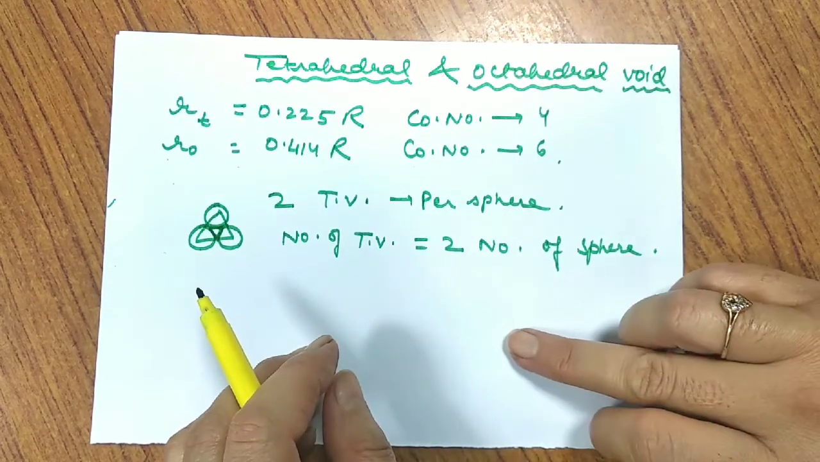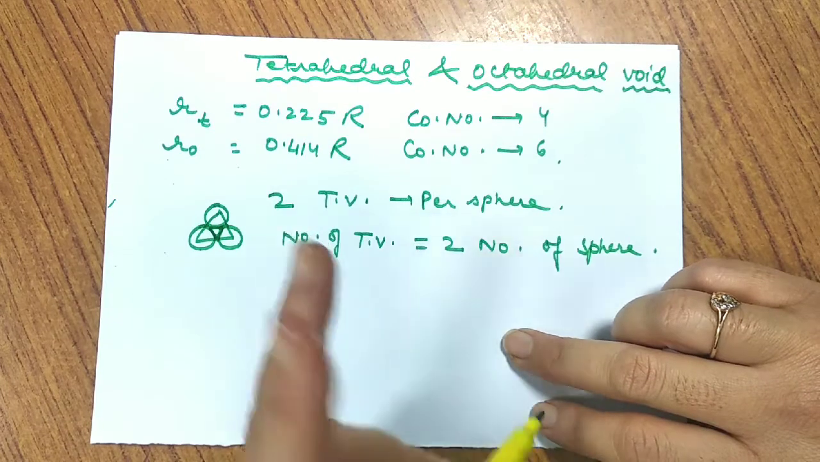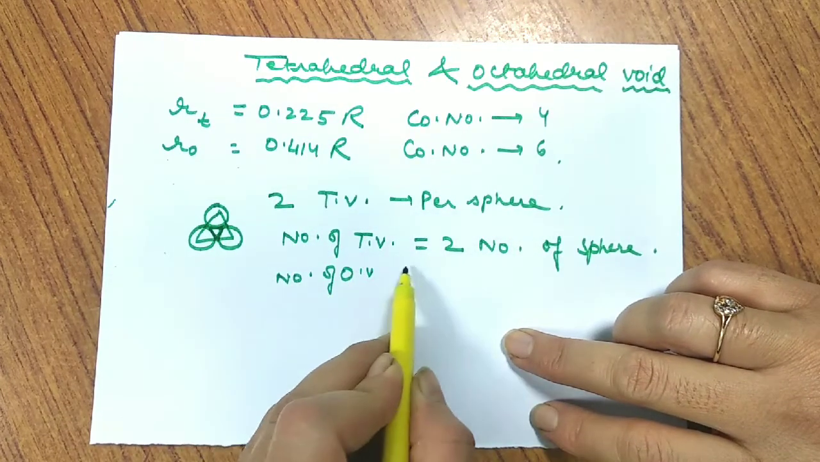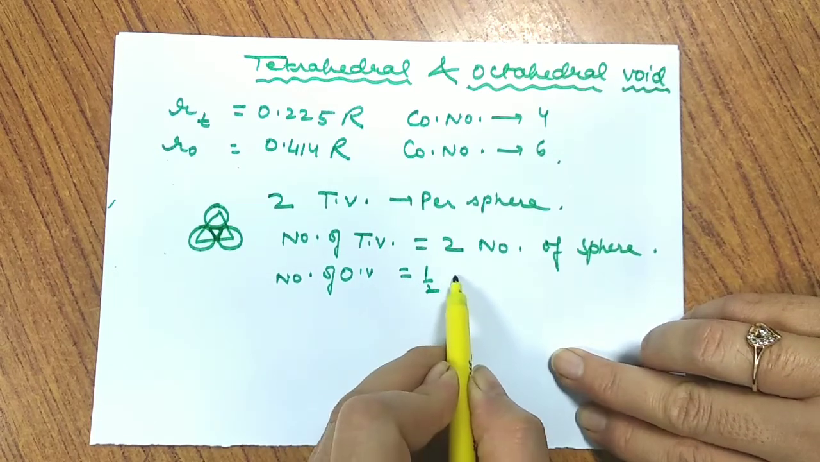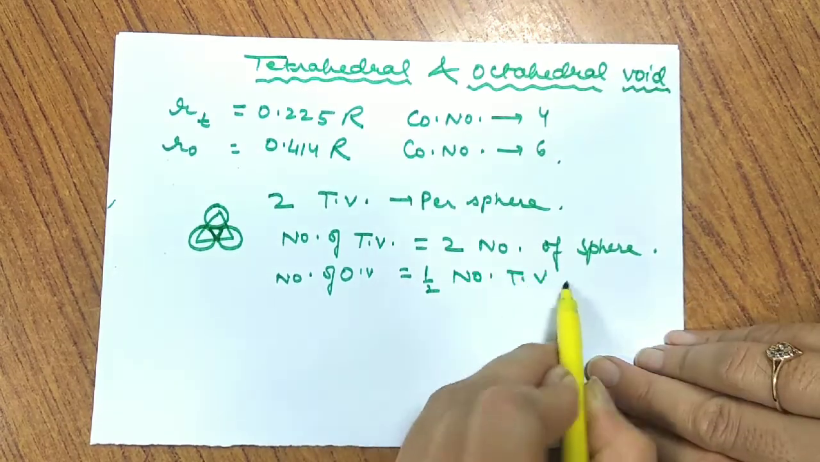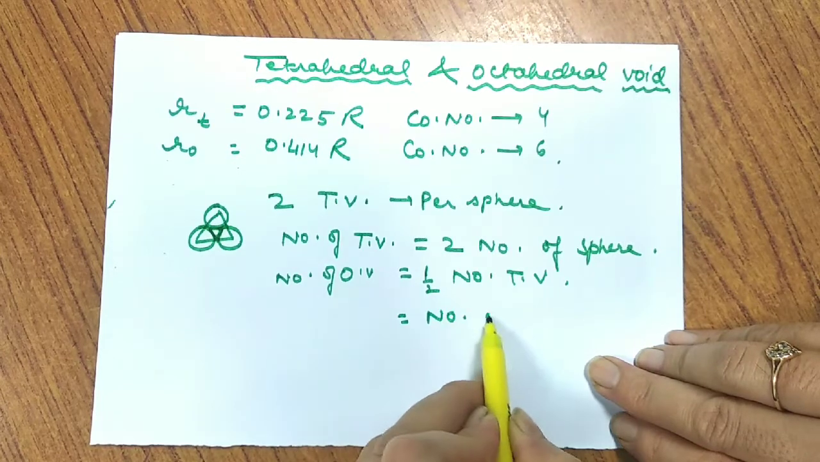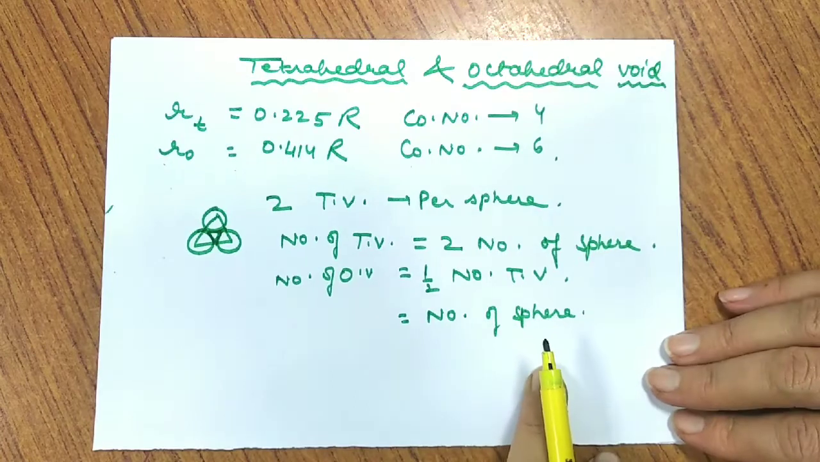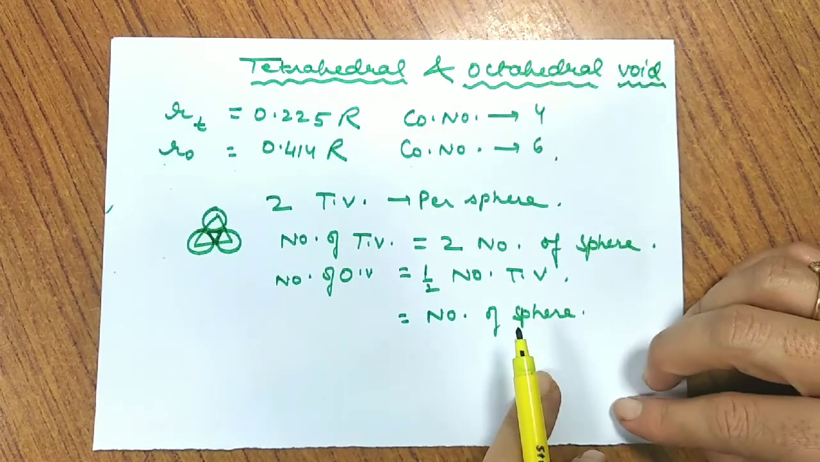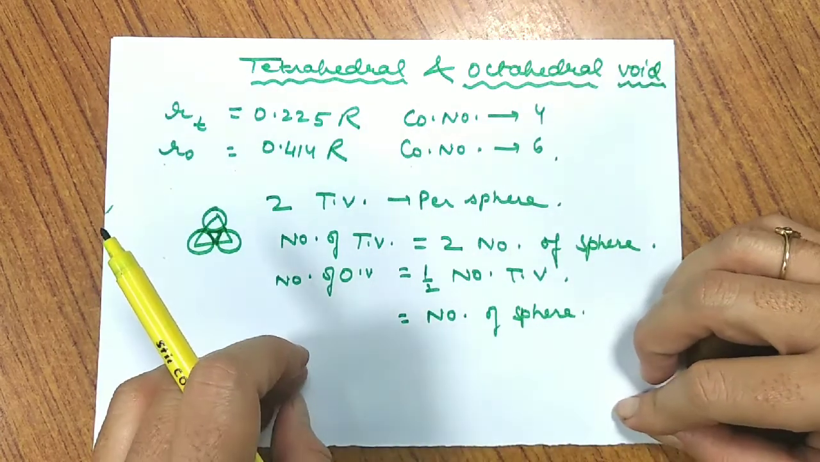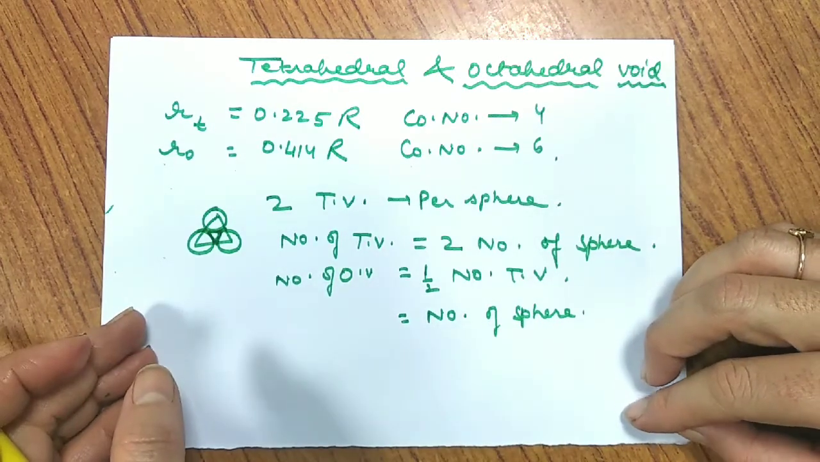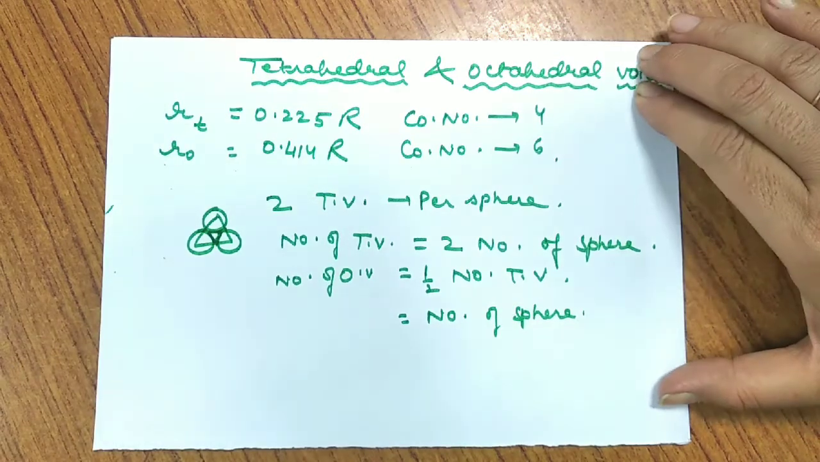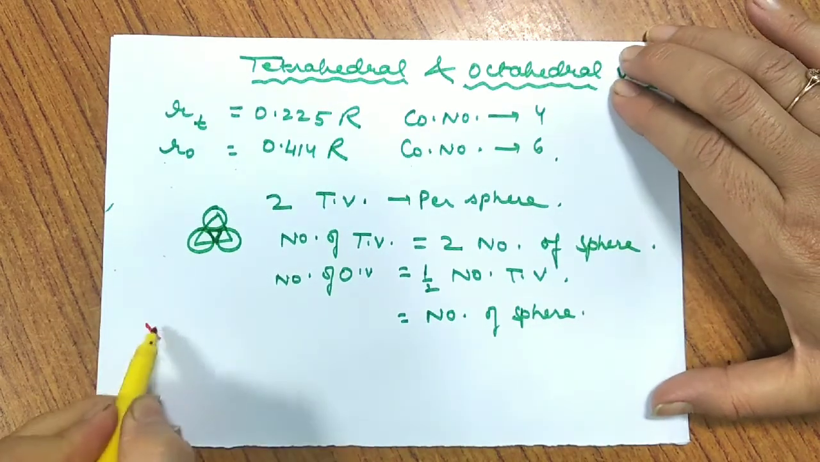Whereas when I talk about octahedral void, since the octahedral void is a combination of two voids of two layers, the number of octahedral voids is equal to half the number of tetrahedral voids. That means it is equal to the number of spheres in the packing. So if I have n spheres and I ask how many octahedral voids I have, yes, we have n octahedral voids. But how many tetrahedral voids do I have? It would be 2n.